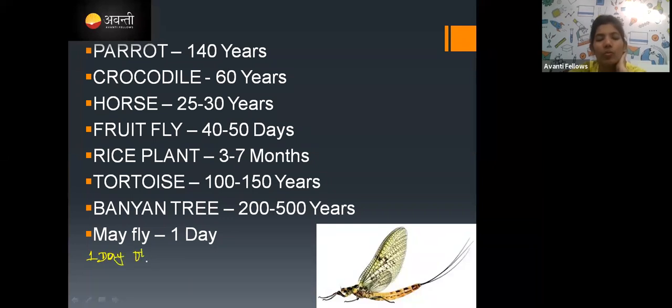Mayfly. So what happens? The eggs hatch and give larva, and then it enters the pupa stage, and then the adult, reproduction and death. This continuous process takes place in only 1 day.